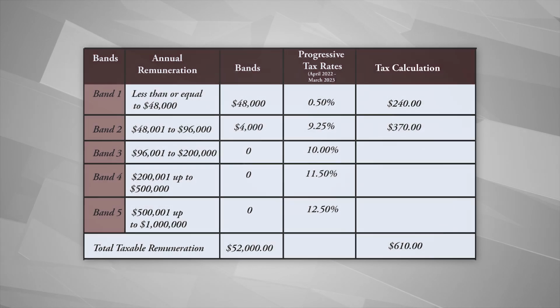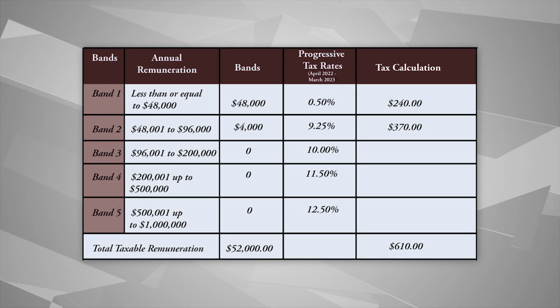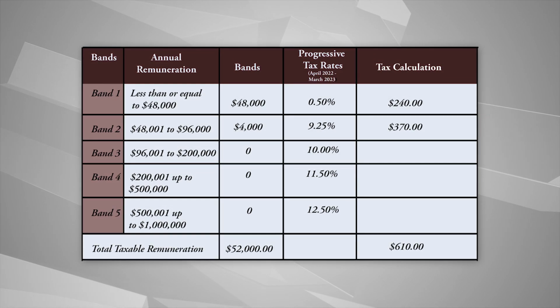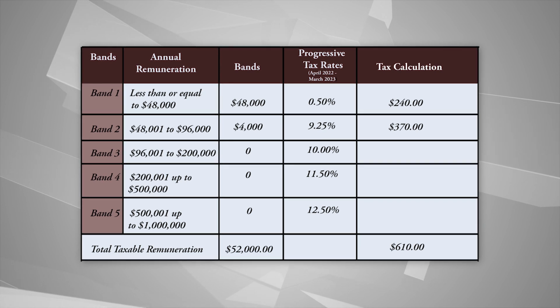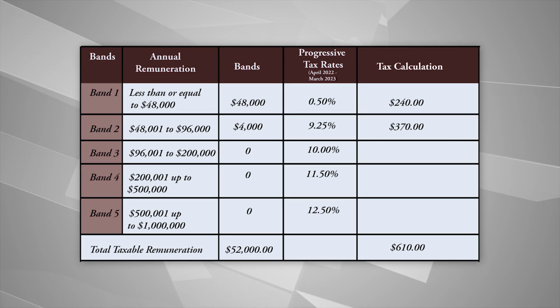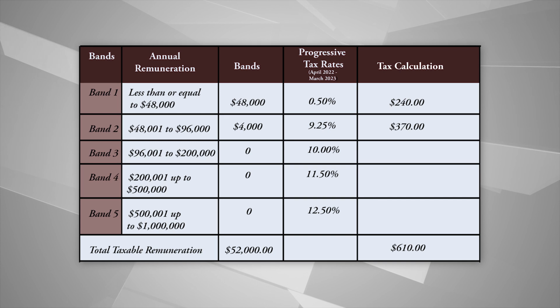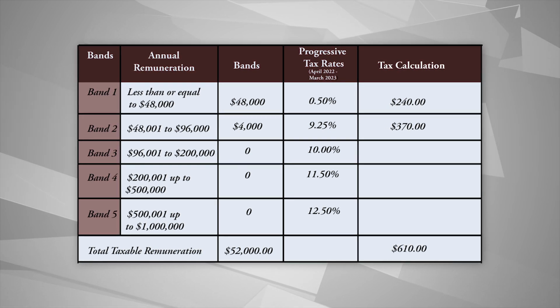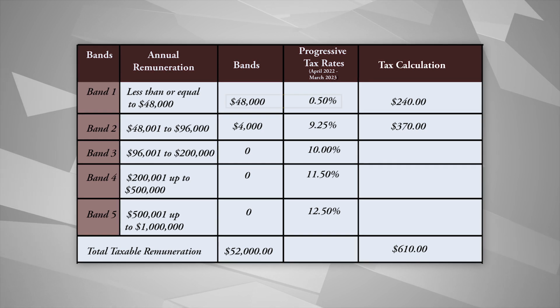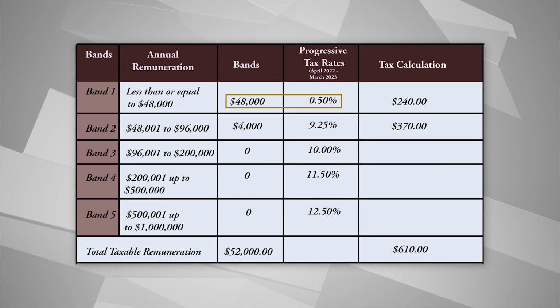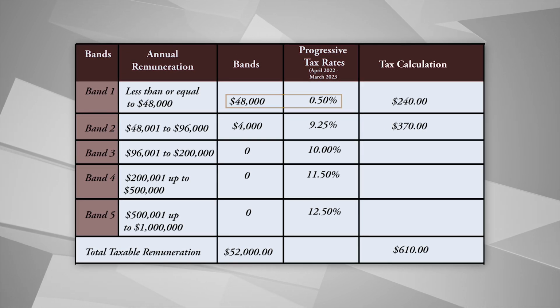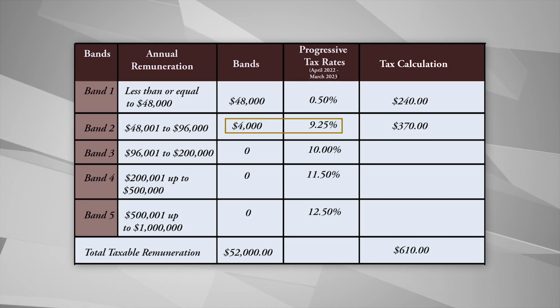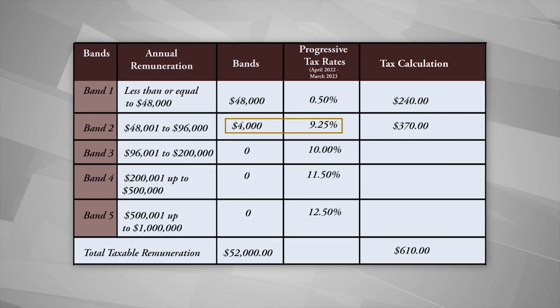A person who earns $1 million will have portions of his remuneration taxed in each of the 5 bands. Notice that his remuneration would not only be taxed at the highest rate. Similarly, a person who earns $52,000 a year will be taxed in the first 2 bands, 0.5% on $48,000 and 9.25% on $4,000.